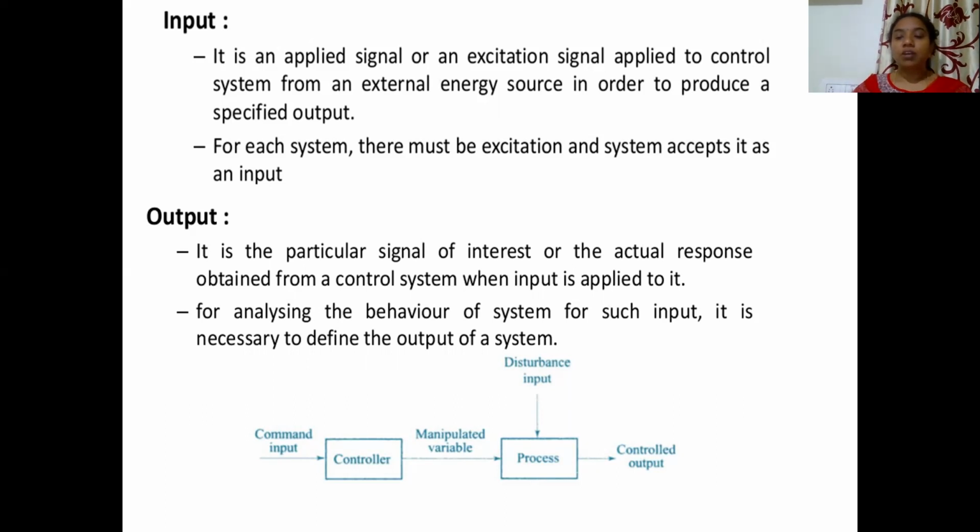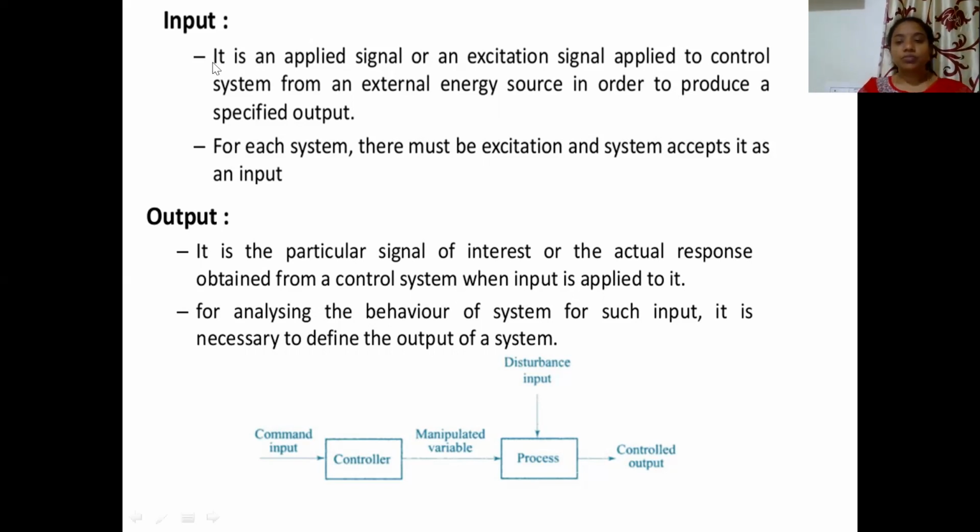First of all, we should fix the output, like what output we are expecting. Whatever output we are expecting is called the desired output, and the input is manipulated in such a way as to obtain the desired output.